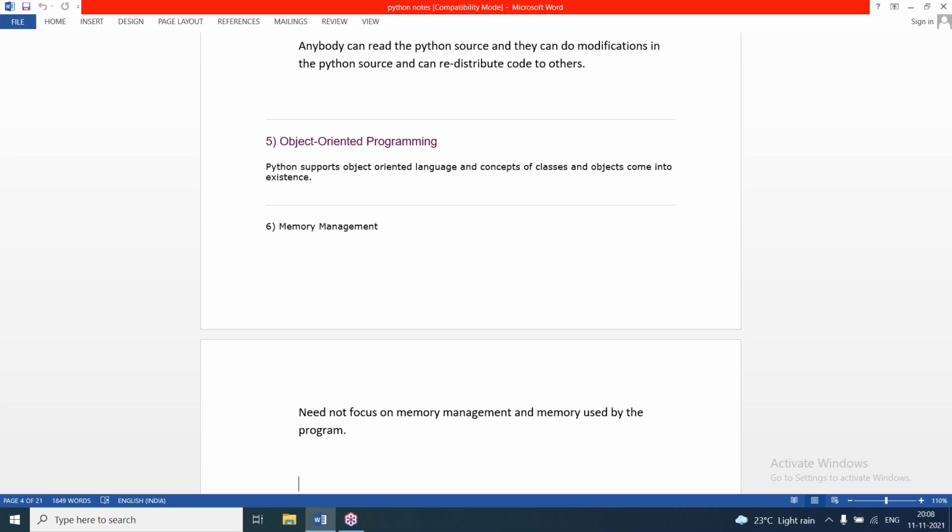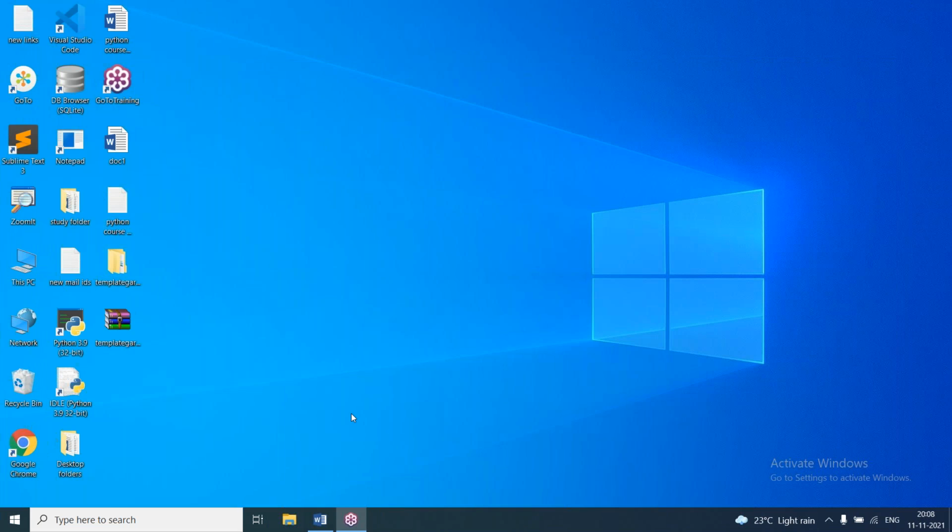When the program is executed, at runtime, data types are assigned to the variables internally. That's why Python data types are called dynamic data types, because at runtime memory is allocated to the variables.